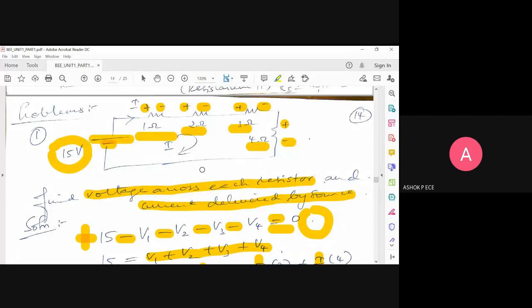The concept is going to be same, but the formulas: for an inductor we will be using omega L, for a capacitor we'll be using 1 by omega C. So when omega comes, you have to use an AC source. All those things will come at a later stage when we are very strong with the basics of DC. First, we'll see DC and resistive circuits. Then we'll slowly go into AC circuits.